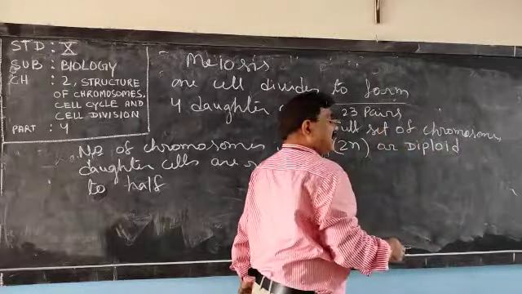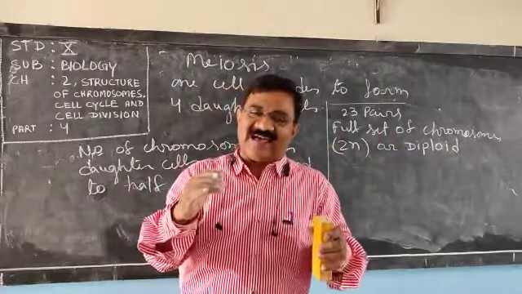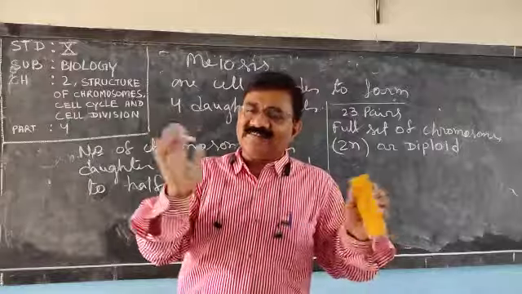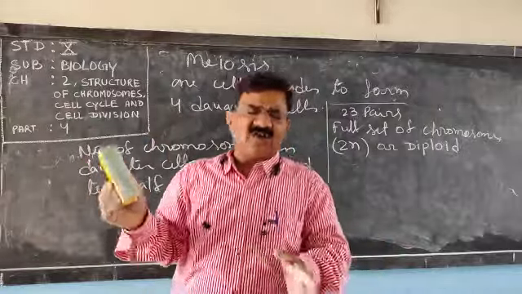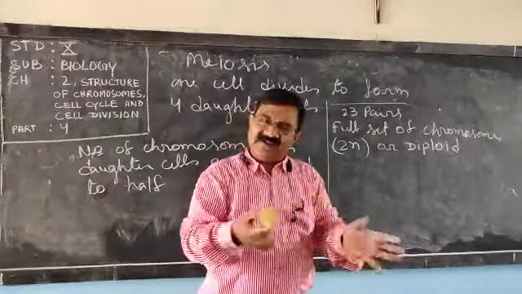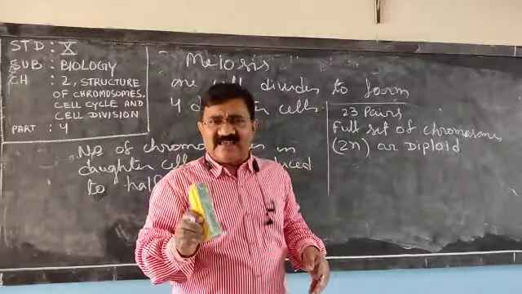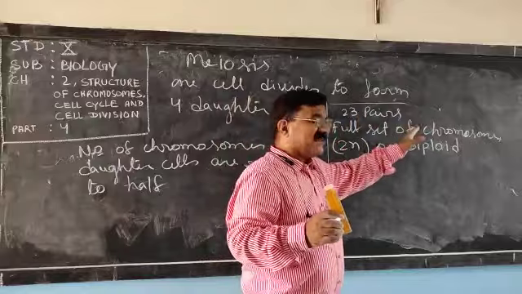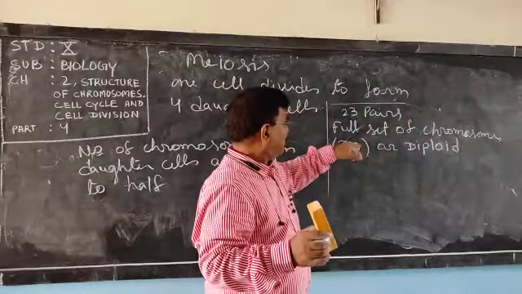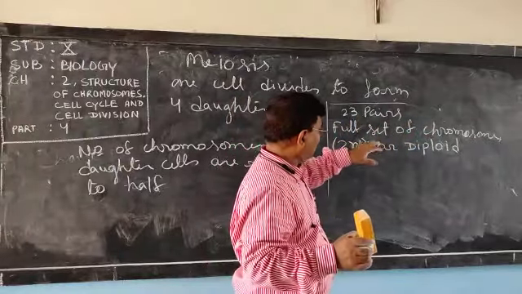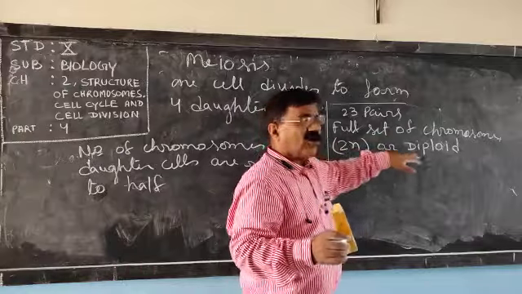Diploid means chromosomes are in pairs. In other organisms, the numbers are different. I am giving the example of a human being, where each cell contains 23 pairs of chromosomes, a full set, which means 2n or diploid.